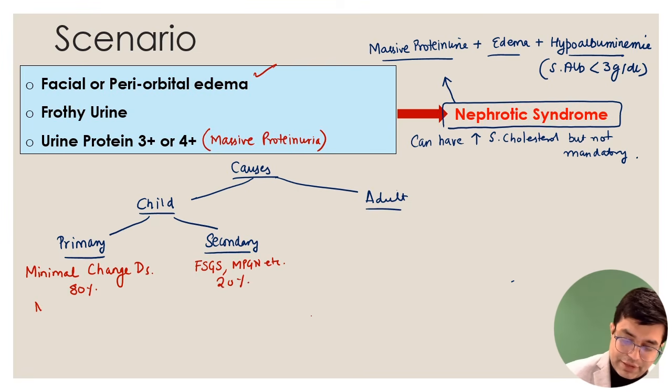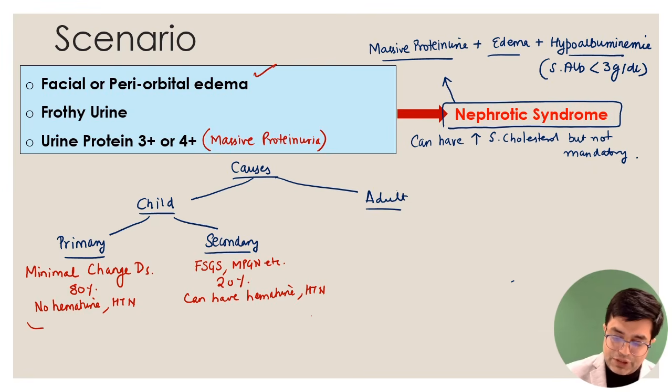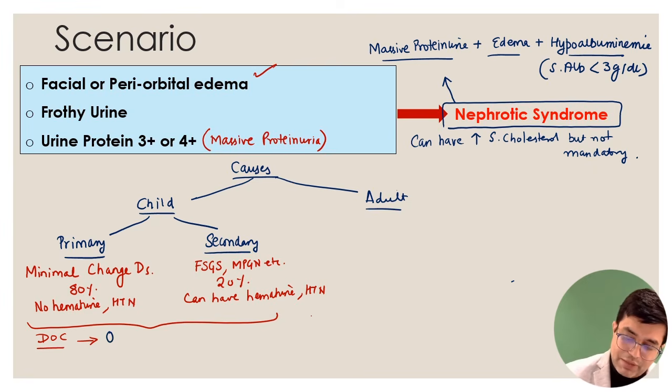In the primary form, there is virtually no hematuria or hypertension, whereas the secondary form can have hematuria. There will be massive proteinuria, but they can have hematuria also, and they can have hypertension also. In the primary form, what will be the drug of choice? In pediatric nephrotic syndrome, the drug of choice is always oral prednisolone. So steroids are the therapy of choice.